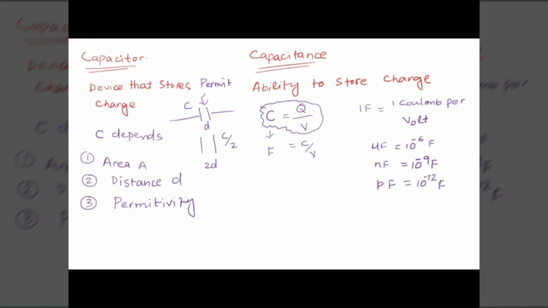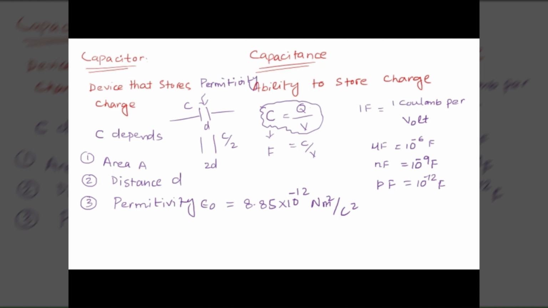I will write it here. You said there's something about the material. Yes, material I will talk about later. 8.85 times 10 to the power negative 12 newton meter square per coulomb square. This is the permittivity of free space, if there is no medium between the plates.